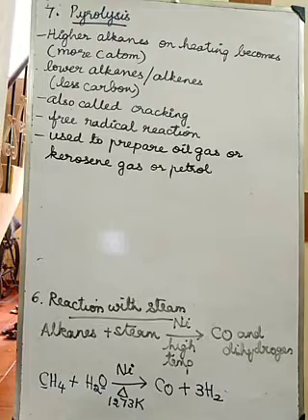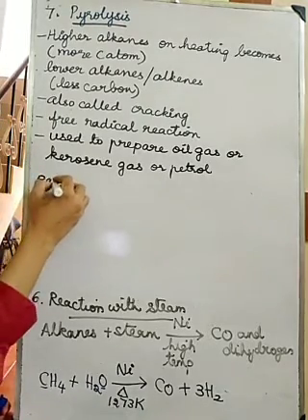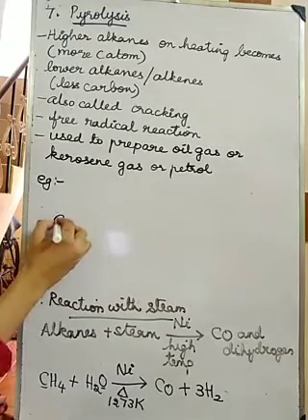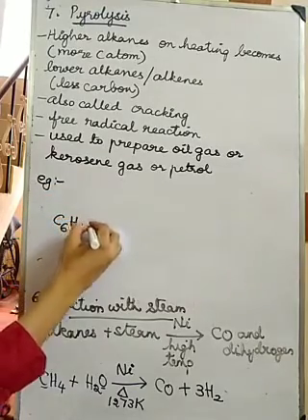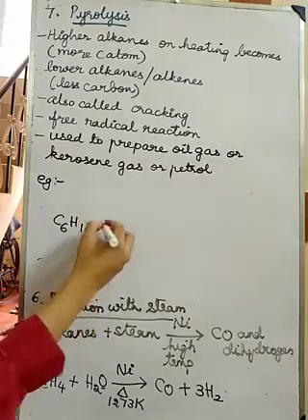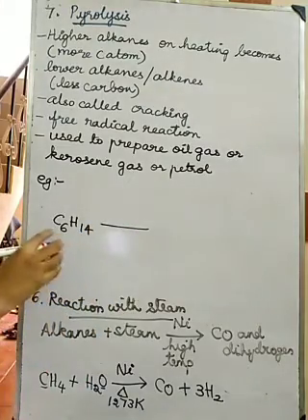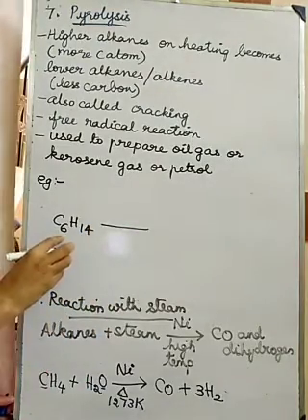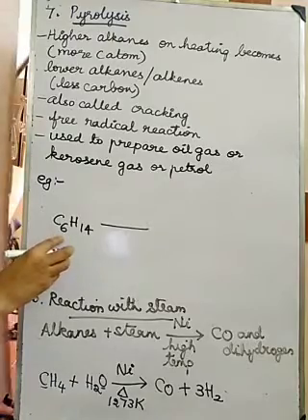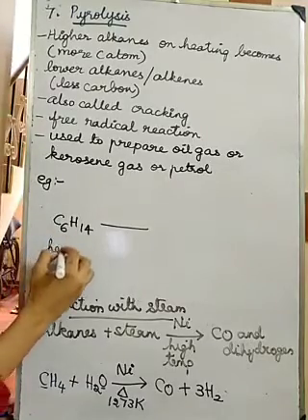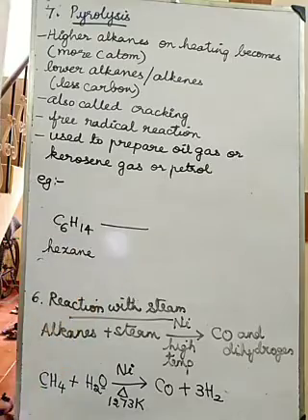Okay, so they have given one example equation, C6H14. What is C6H14? C6, 6 carbons, what is the name? Hexane. Okay, hexane.